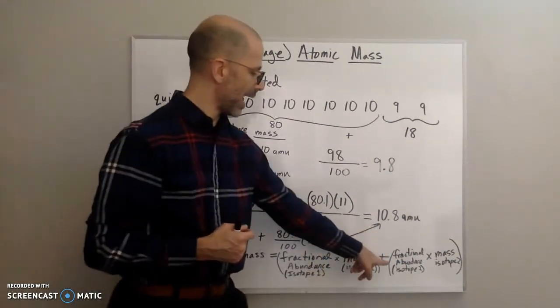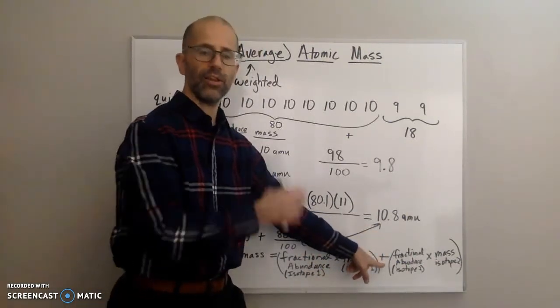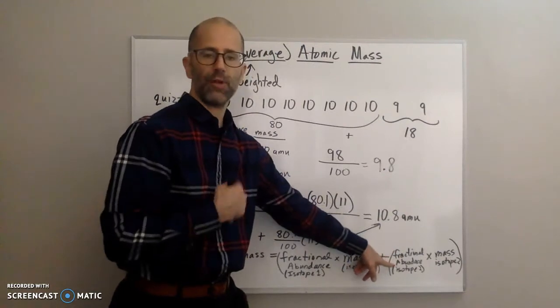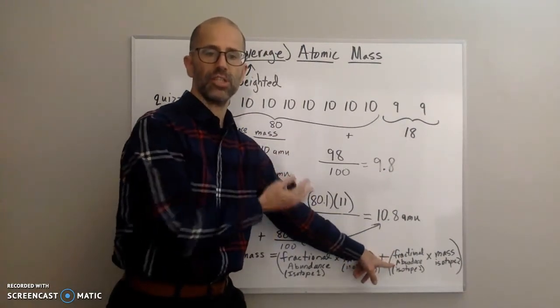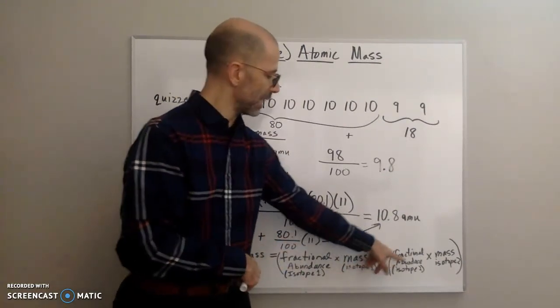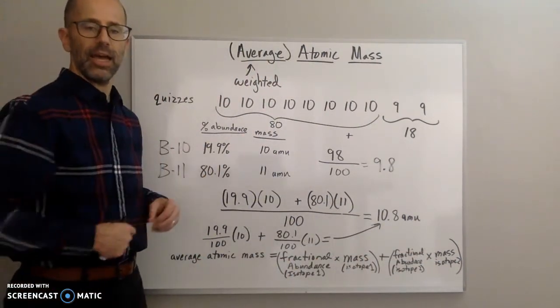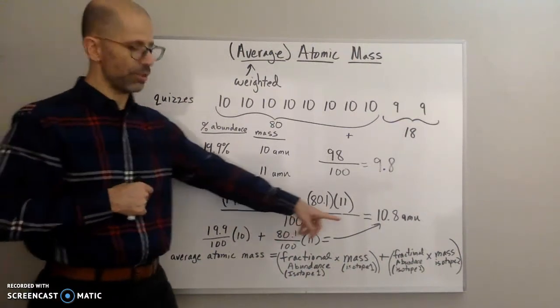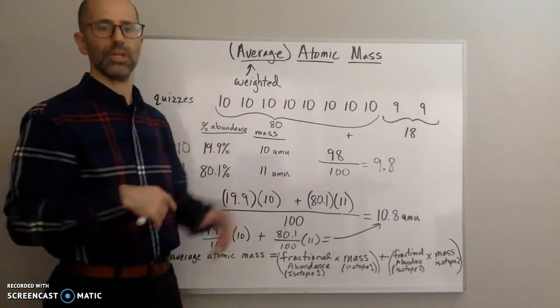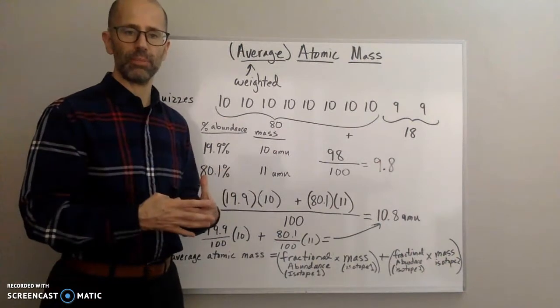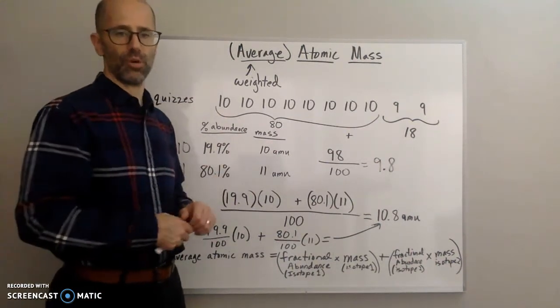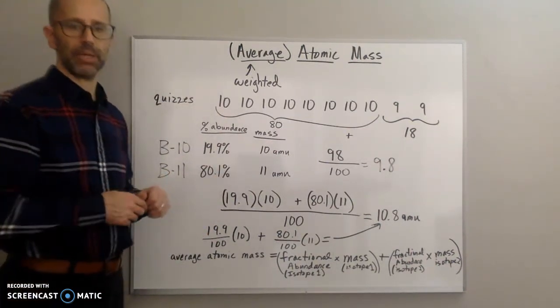And then I add it to the other isotope. So for the second isotope, I take the fractional abundance, the percentage divided by 100, multiply that by its mass, and add them together. If I have 3 isotopes, I would do that with the third one. If I have 4 isotopes, I would do it with the fourth one and add all of them together. And my result is going to be the average atomic mass.